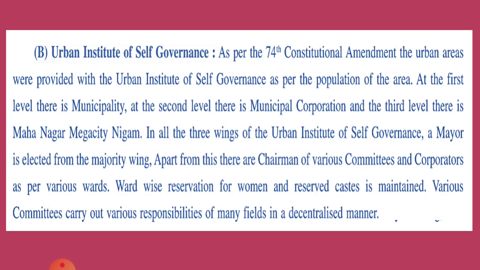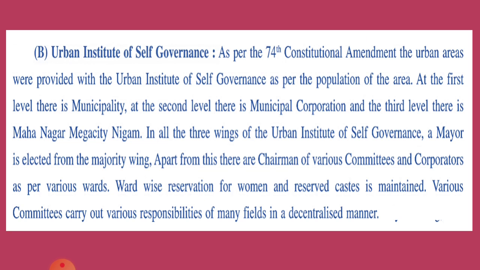At the first level, there is the municipality. What is there in your Bhuj? Municipality. At the second level, there is the municipal corporation. If the area is larger and the population is more, then you will have a municipal corporation, and for bigger cities like Ahmedabad, a mega city, the Mahanagar Nigam.